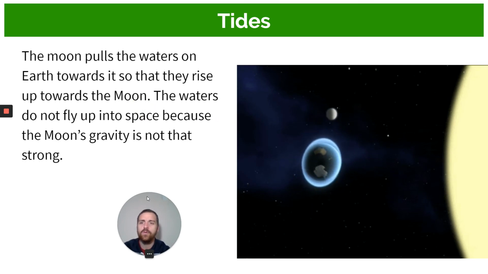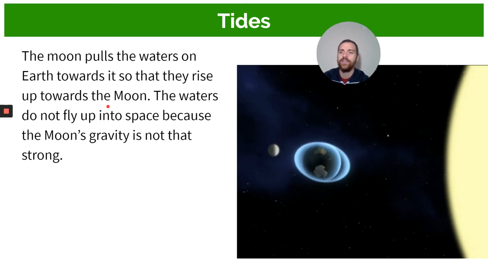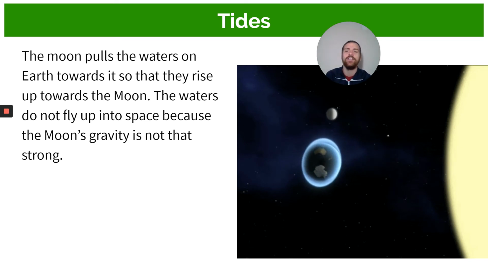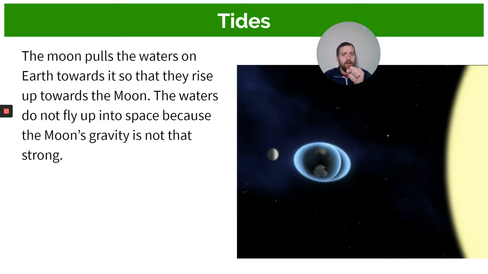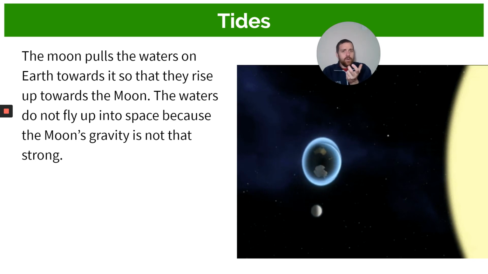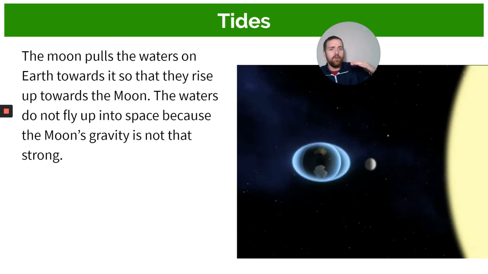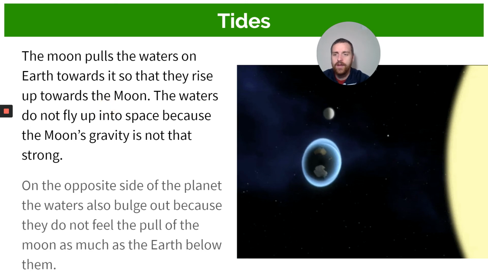So the moon pulls the waters on the earth towards it so that they rise up towards the moon. The waters do not fly up into space because the moon's gravity is not that strong. It's just strong enough to give it a little pull towards it and just lift the water a little bit so that we suddenly have deeper water right under the moon, okay?